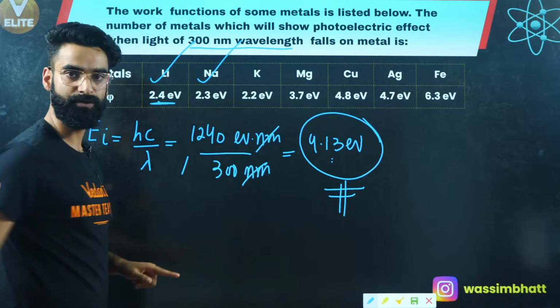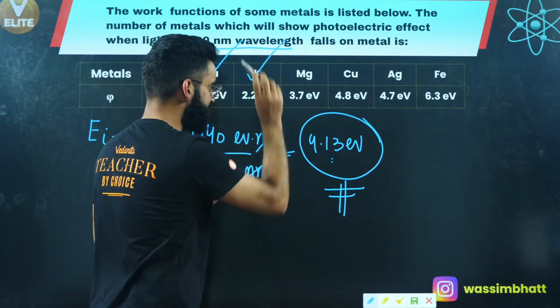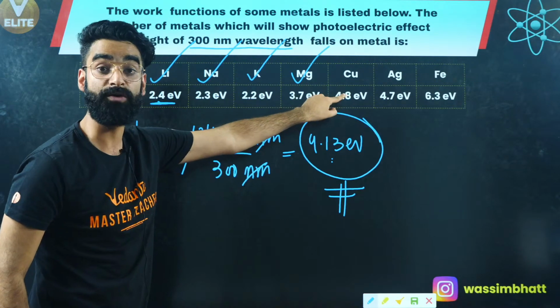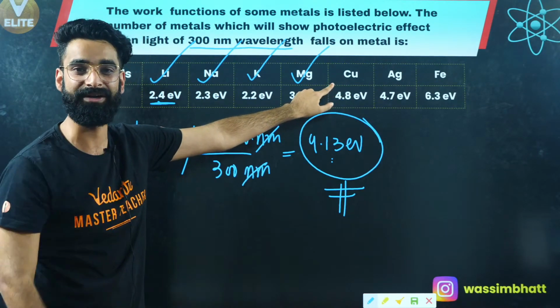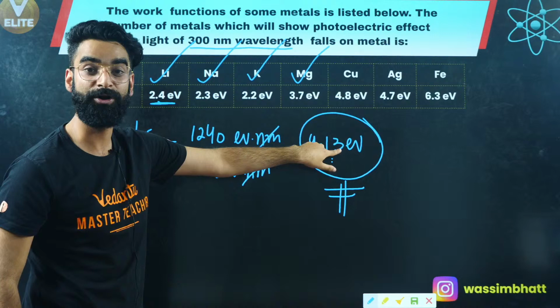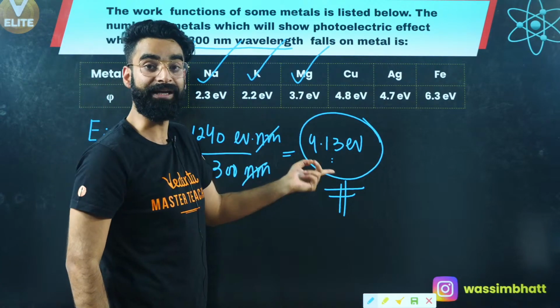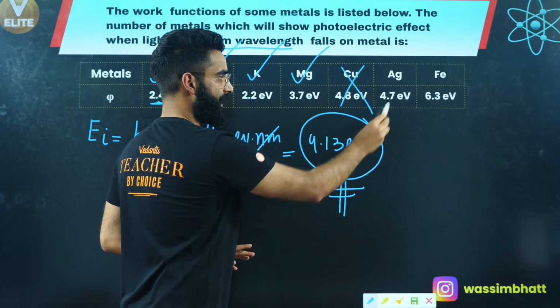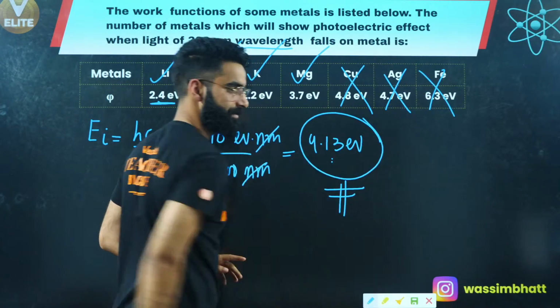This one is also going to show photoelectric effect. Only 2.2, this one also. Only 3.7, this one also. Over here, 4.8 electron volt minimum energy is needed to remove the electron. How much am I providing? 4.13. So the energy which I am providing is less than the threshold, less than the work function. So over here, no photoelectric effect, no photoelectric effect, no photoelectric effect, right?